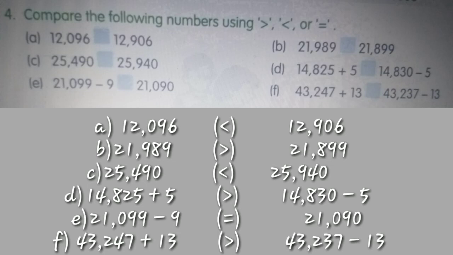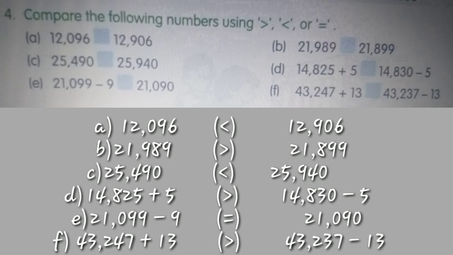If we compare the digits, we will find that 21989 will be greater than 21899. Moving on, the third part has 25490 and 25940. If we compare them, we find that 25,490 will be less than 25,940.